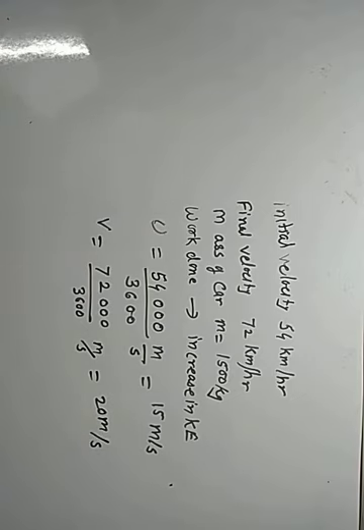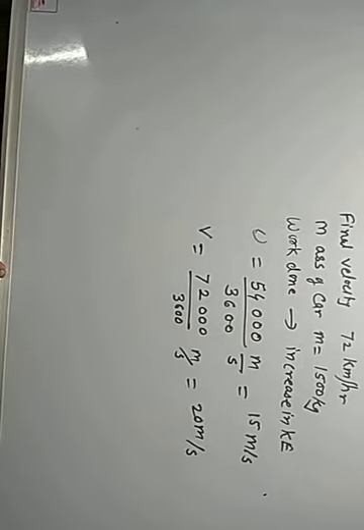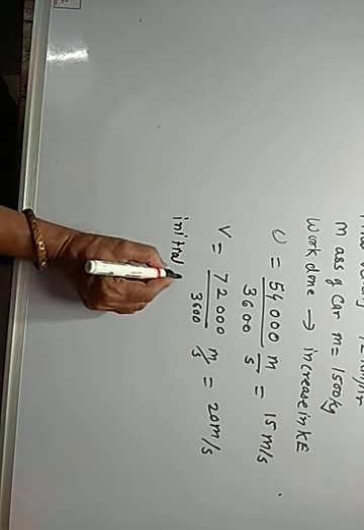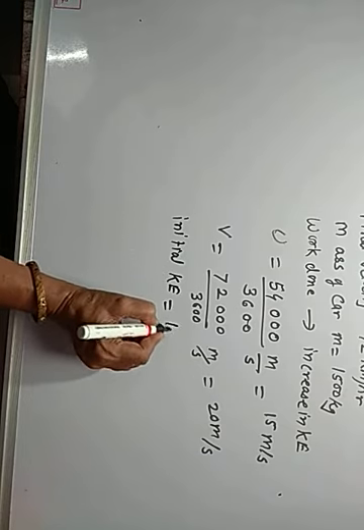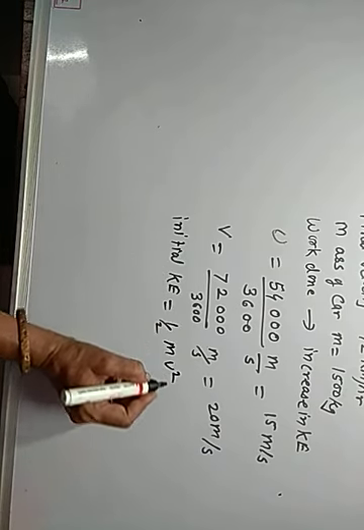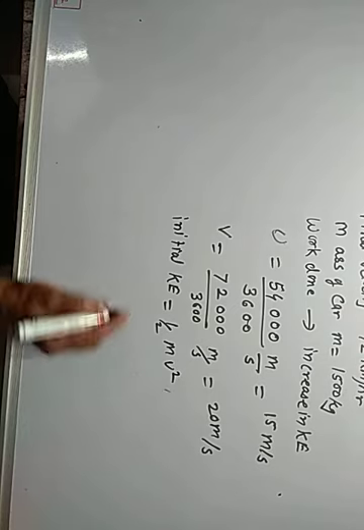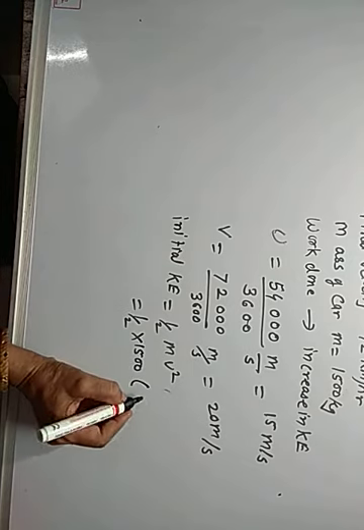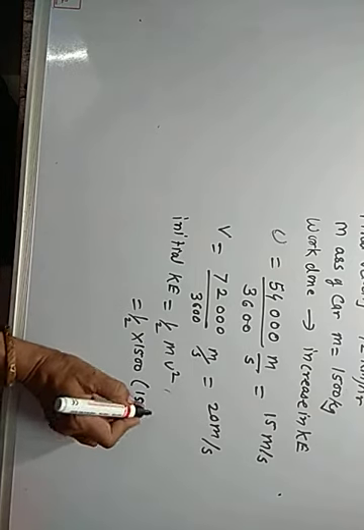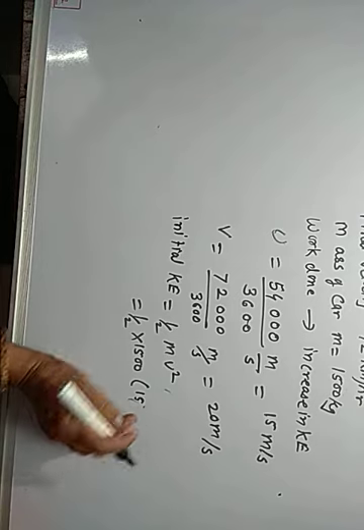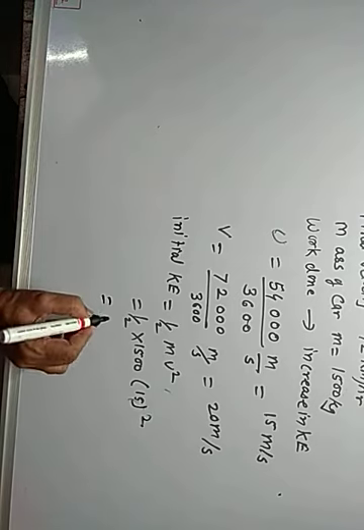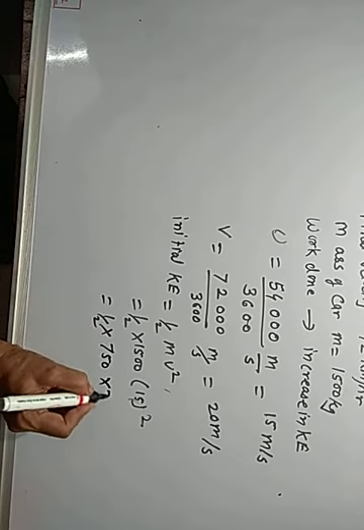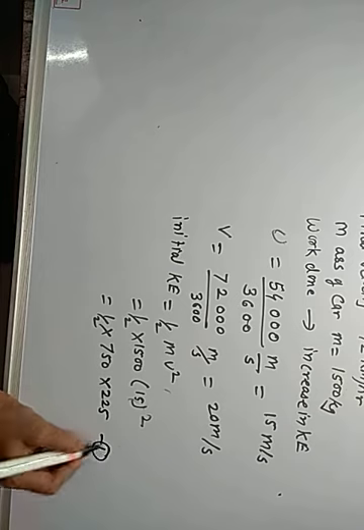So initial kinetic energy is equal to half mv square, that is equal to 1 by 2 into 1500 in bracket 15 square, that is equal to 1 by 2 into this, we can divide 750 into 225, equation 1.